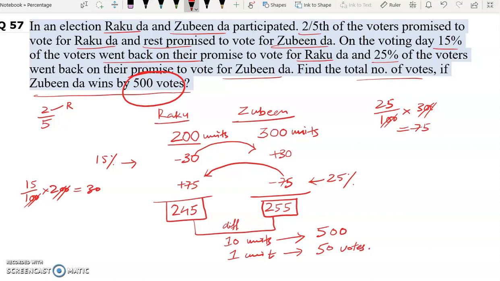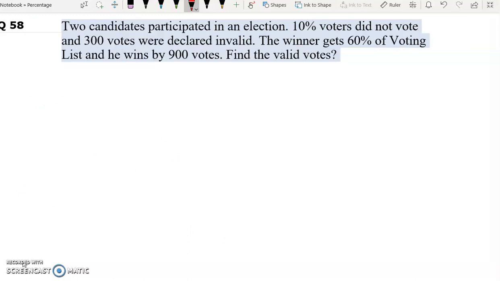The total is 245 plus 255, so total is 500 units. 500 into 1 unit is 50 votes, so the total will be 25,000 votes. And this is our answer.